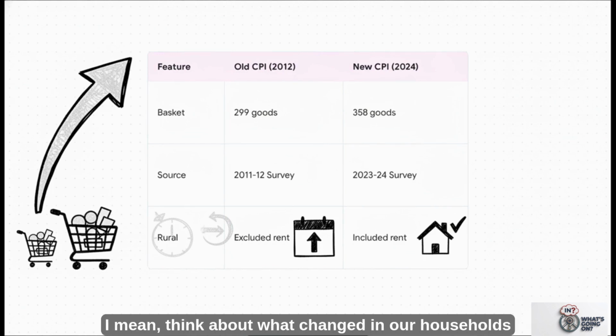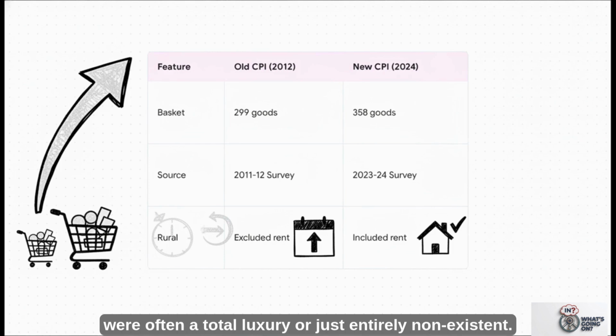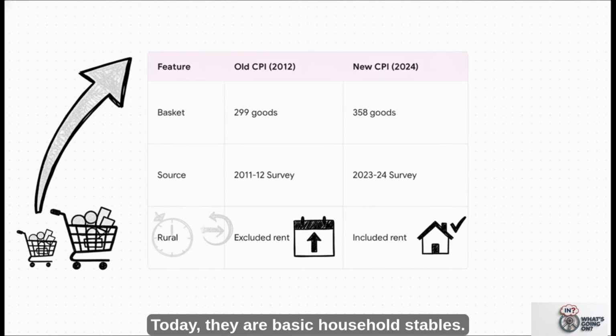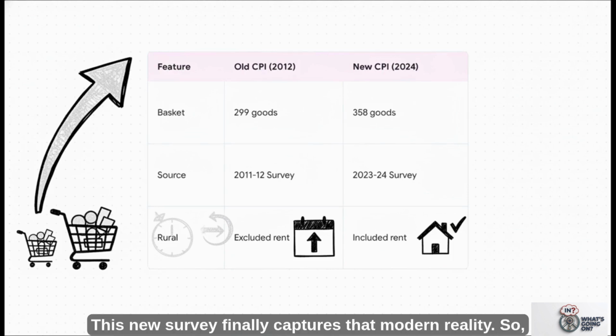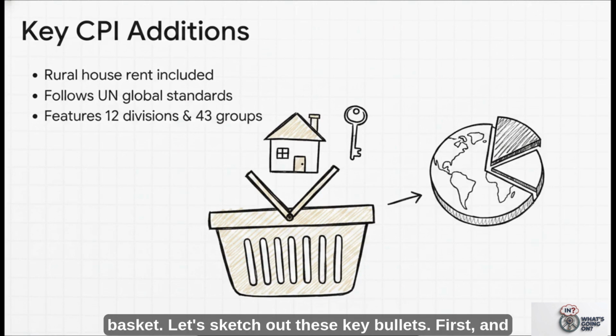I mean, think about what changed in our households between 2011 and 2024. Back then, smartphone data plans and digital streaming services were often a total luxury or just entirely non-existent. Today, they are basic household staples. This new survey finally captures that modern reality. So the crucial point is what exactly has been added to this modernized basket. Let's sketch out these key bullets.